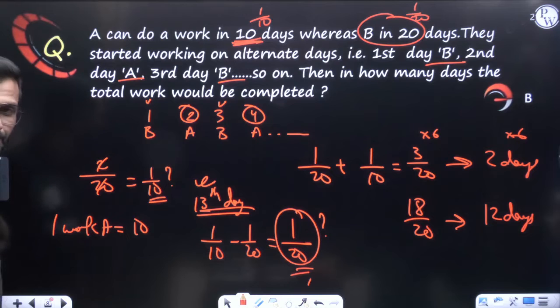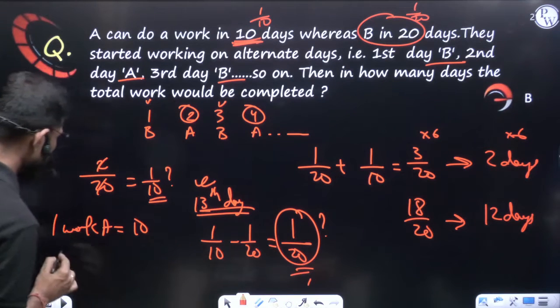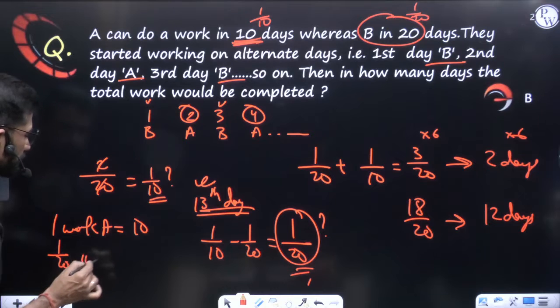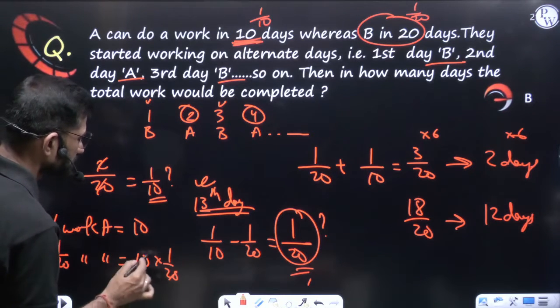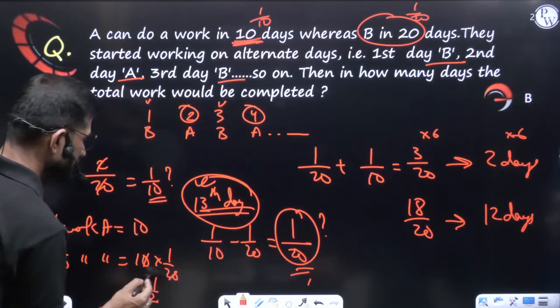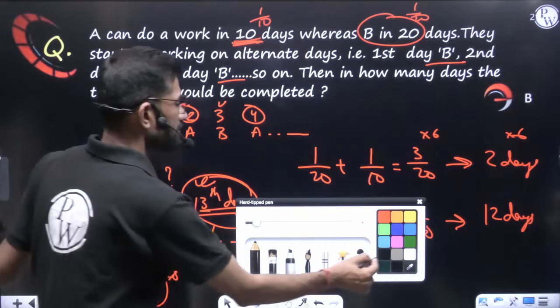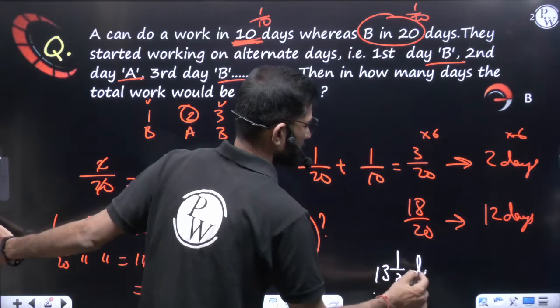That is 10 days. But no need to do one total work. How much work is pending here? 1 by 20. So 1 by 20 of the work A will do in how many days? 10 into 1 by 20 days, which is equal to half a day. Up till here your answer was 13, and here half, means in this series your answer becomes 13 and a half days.